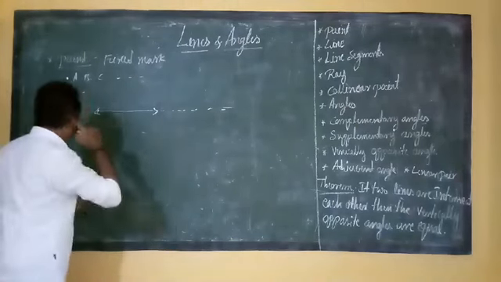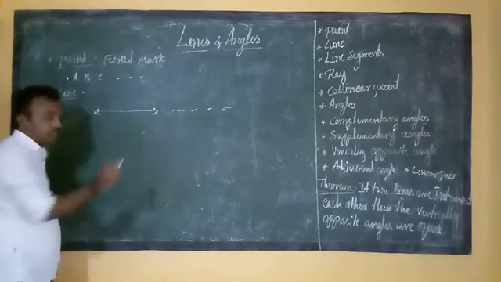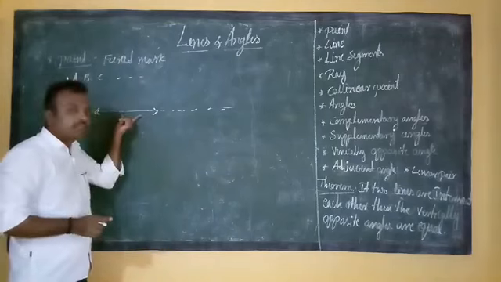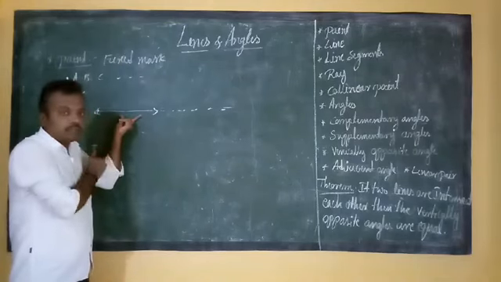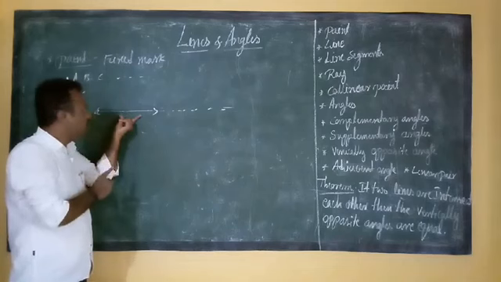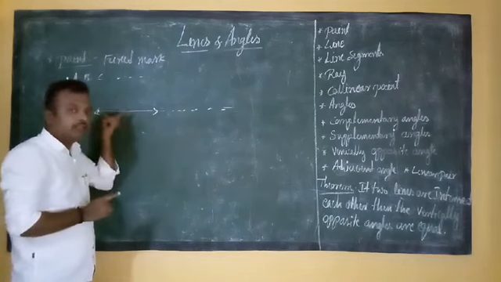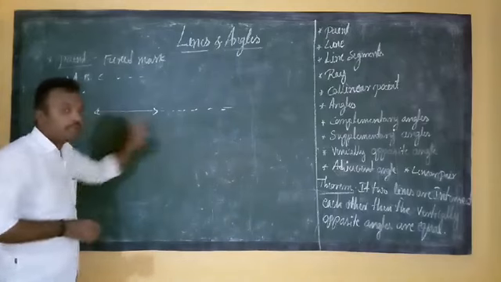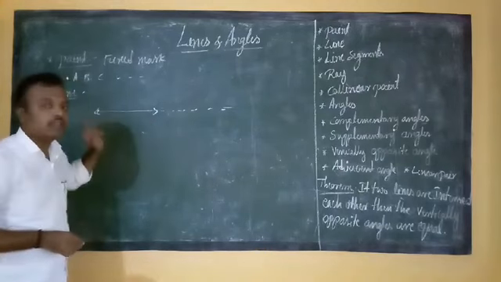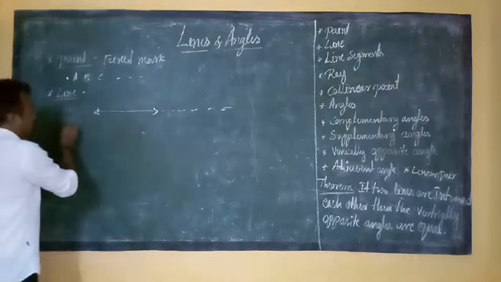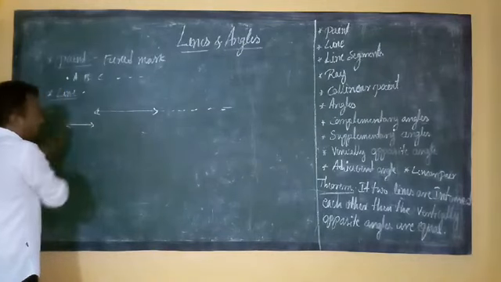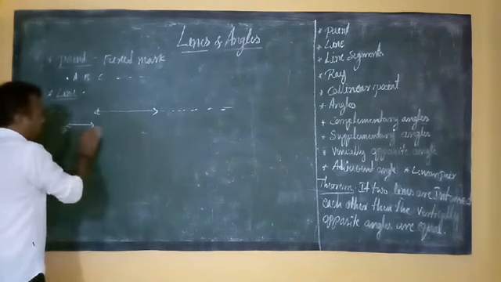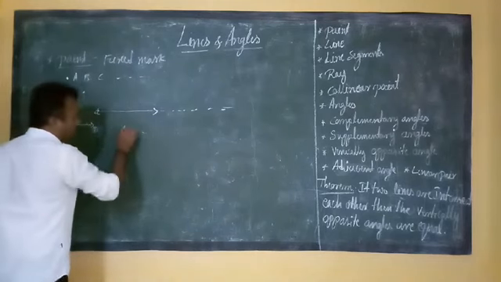There are no end points, and there is no thickness, breadth or definite length. So we cannot measure it, it is not possible to measure indefinitely. Therefore a line has no length, breadth or thickness, and no end points. That's why we call it a line. A line can be represented symbolically. We have to represent it like this. For example, this is AB I am giving. So we represent it symbolically like this.